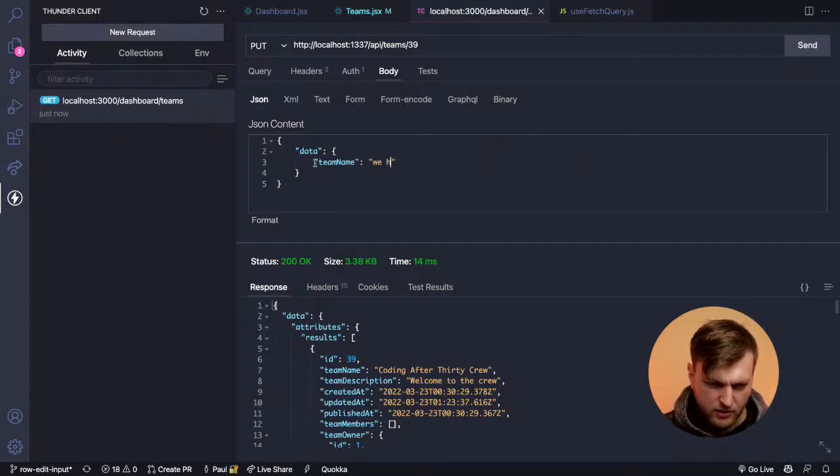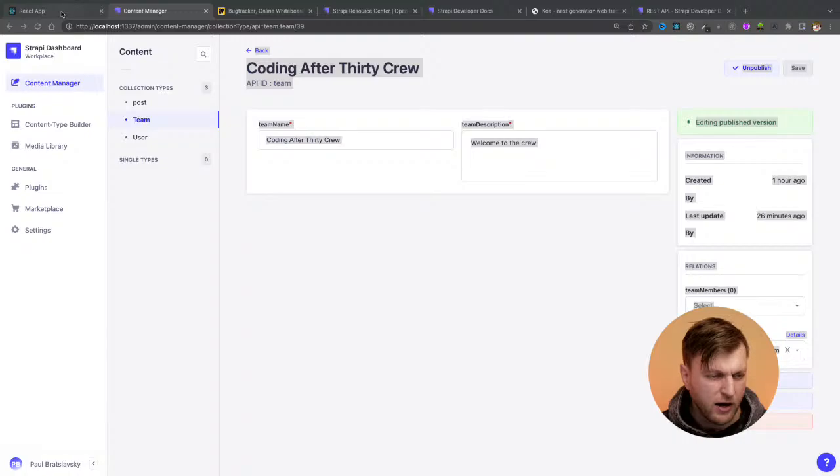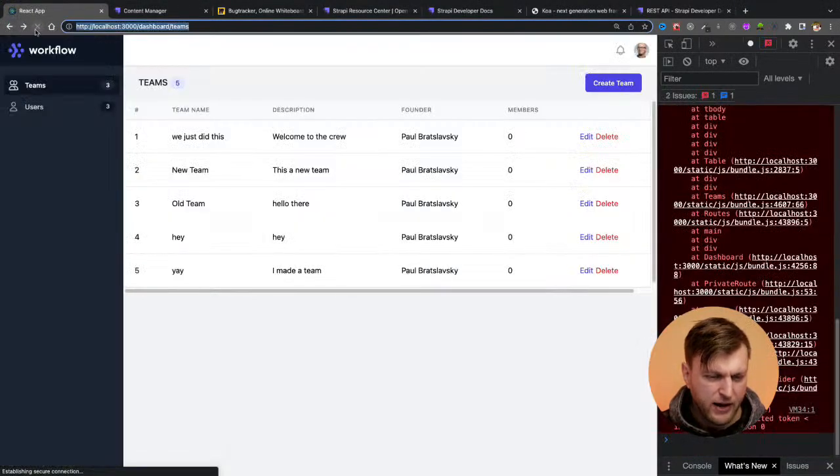We just did this. And so in theory, when I hit send, this should make a PUT request to our endpoint, and it's going to change the team name. Let's see it. Okay, and we have a response: 200, okay, that means it worked. We could also see that the team name was changed to "We just did this." And if we go back to our application, and oops, not home, I refresh, and look, it says "We just did this."